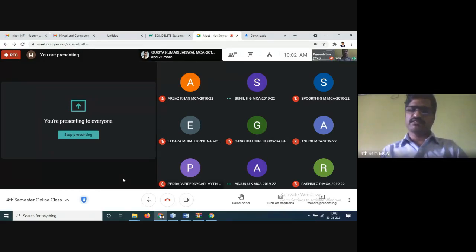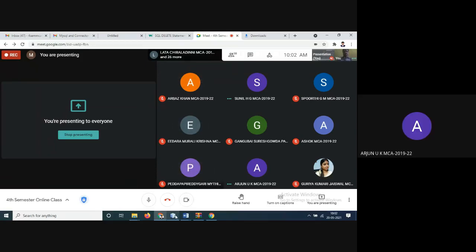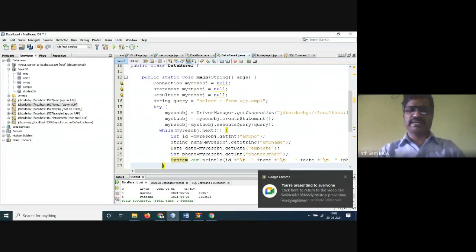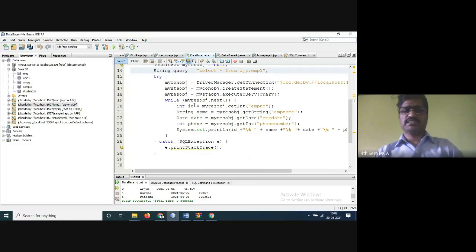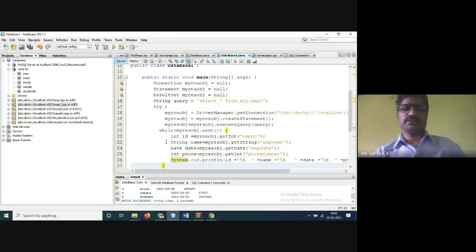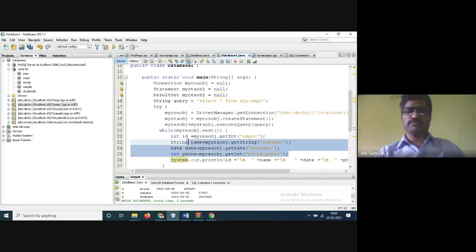The entire code I have sent in that file. It is available, the entire program, whatever I have done today, I copied as it is and sent it. That is the reason I typed the same variable names: ID, name, phone number, because I sent the same code. Instead of running it, I typed it once again, because everybody should understand why we are typing every statement. This is nothing but how many fields there are, you have to type it.